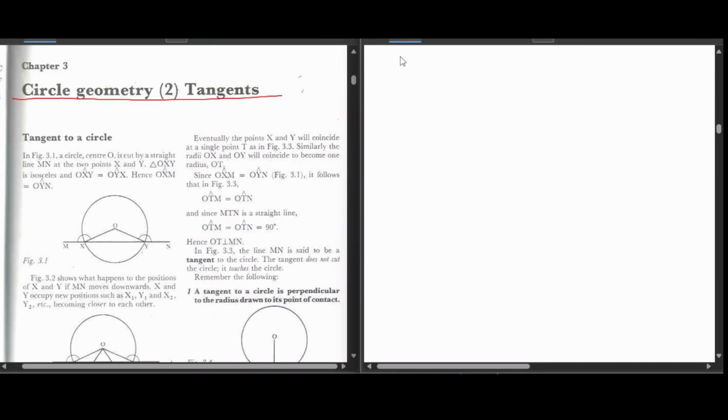So let us define a diameter. If you remember well, I explained that a diameter is a line which is connecting two opposite points.